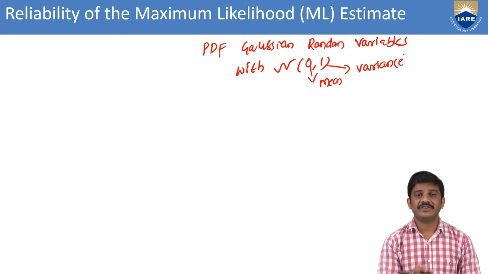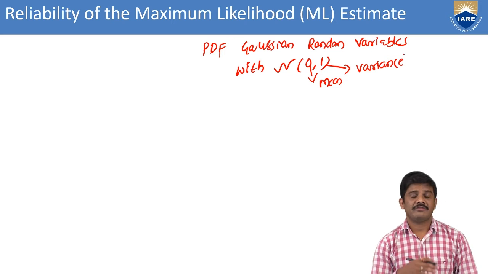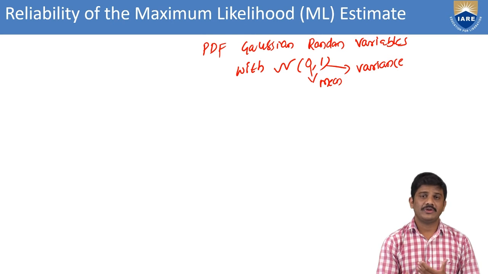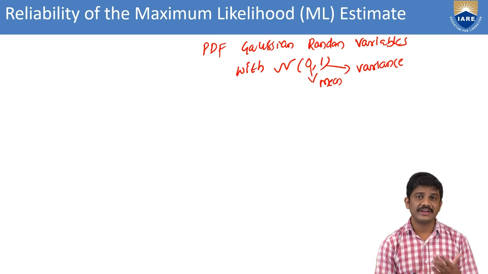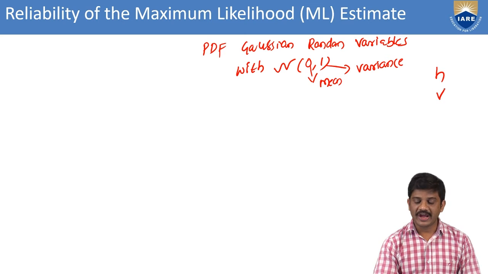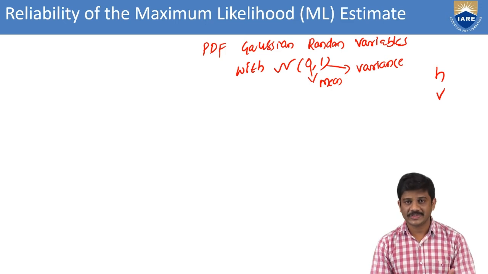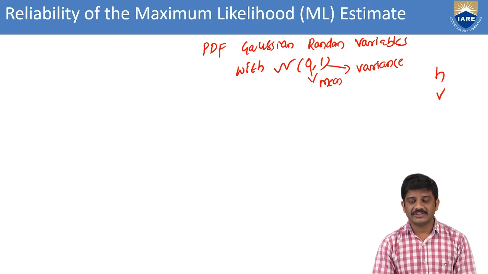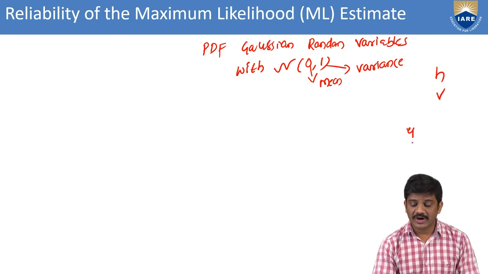In the previous sessions also we discussed how to find out the mean and also variance for the estimated parameter, and also noise, from the observation model y equal to h plus v.